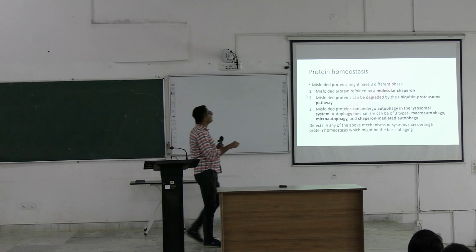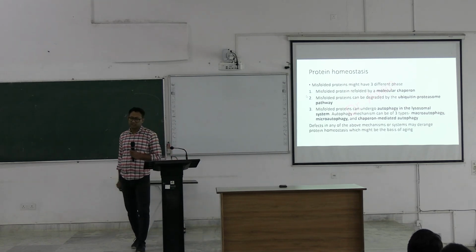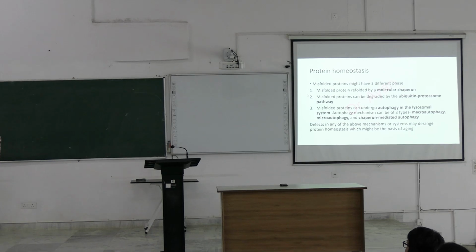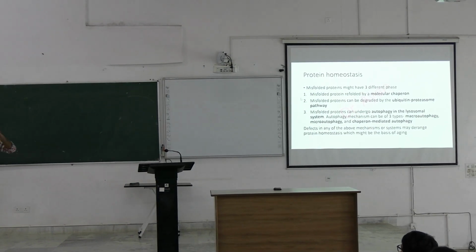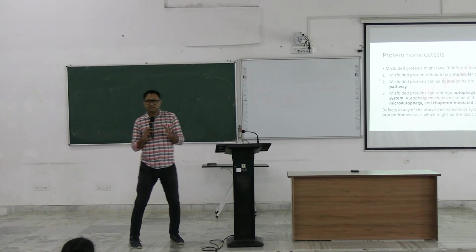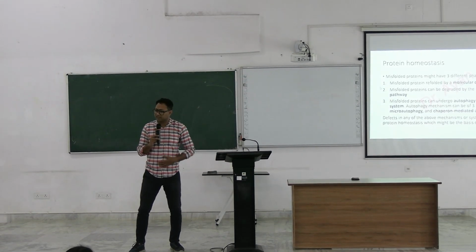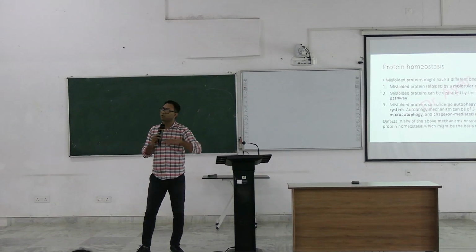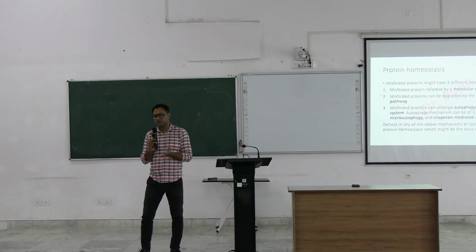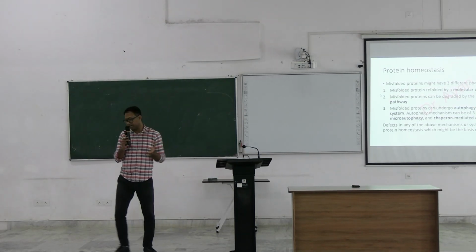Yes, protein homeostasis. So the machinery for forming protein, translation, the translation mechanism, is not perfect. Sometimes misfolded proteins are formed, proteins which are not properly shaped.